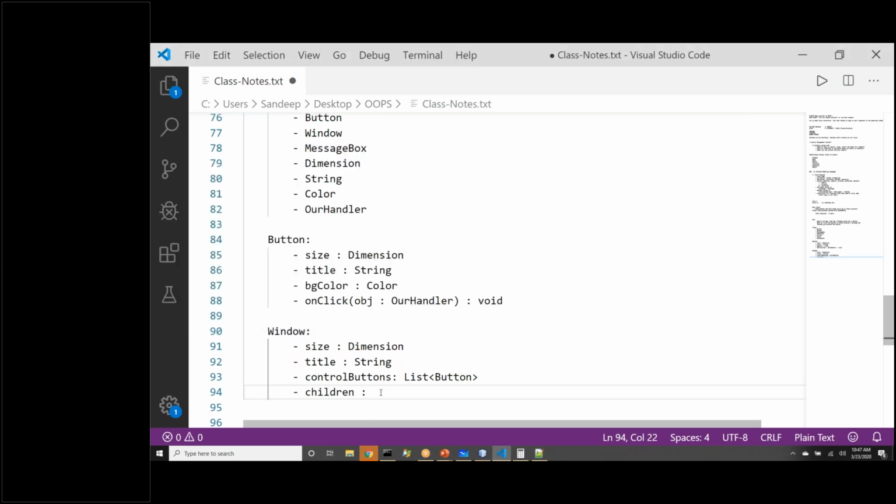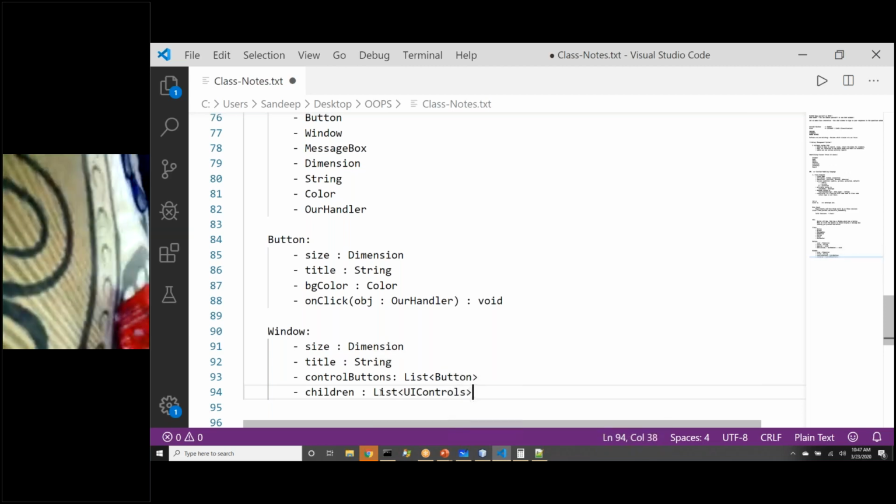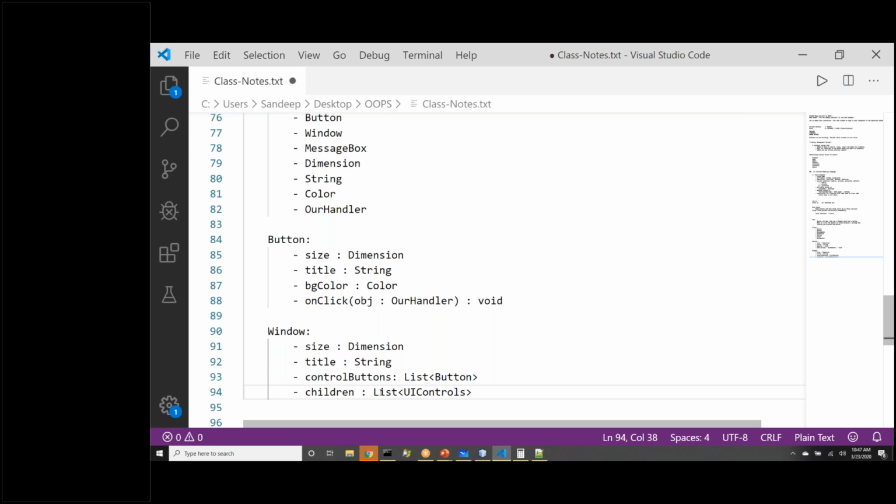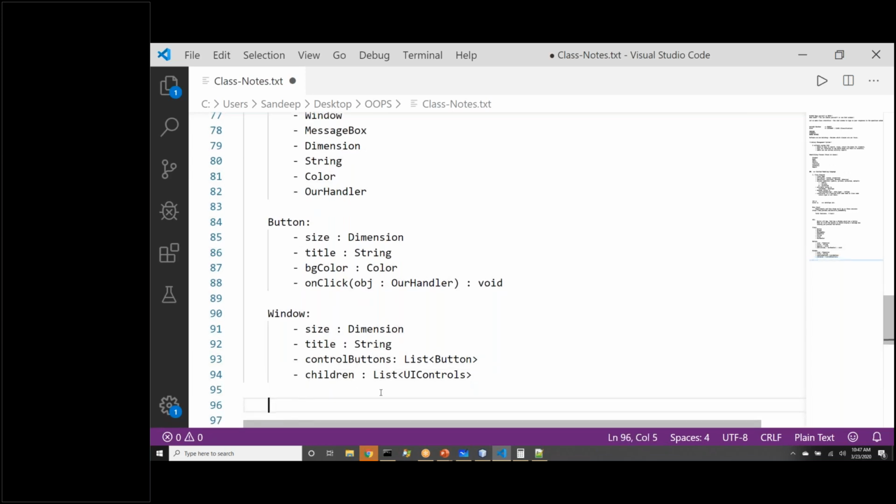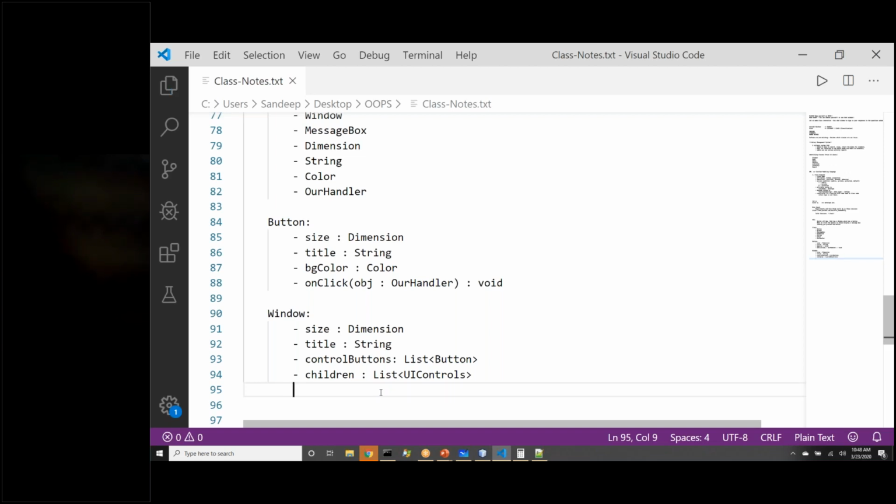But window can have a lot of children. And all the children, I will give a category. I'll give a name. Let's say these are UI controls. Anything that we attach on window, they will be available as children of the window. So this way we are not leaving anything. On window, we can attach other controls which will be available as children. So we will say these are the properties of window so far that we could think of. Now tell me, what functions will window provide? I'll use singular. What functions will window have?